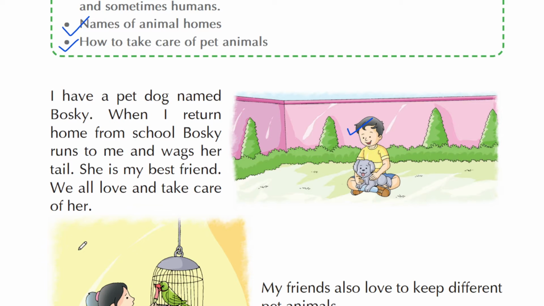I have a pet dog named Bosky. Here you can see a boy. He is holding a dog, and the name of this dog is Bosky. When I return home from school, Bosky runs to me and wags her tail. Whenever a dog is happy, it expresses its happiness by wagging its tail. She is my best friend. So Bosky is the best friend of this boy. We all love and take care of her. It is our duty to love our pet animals and to take care of them.